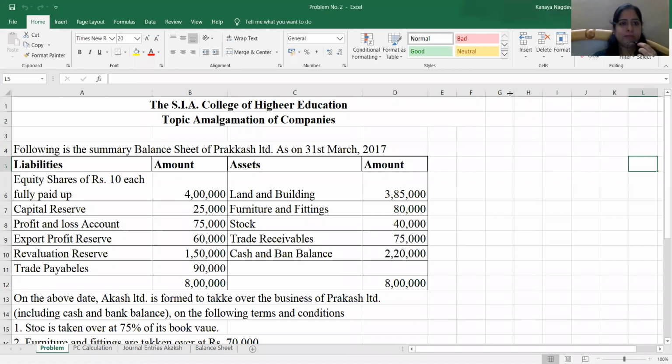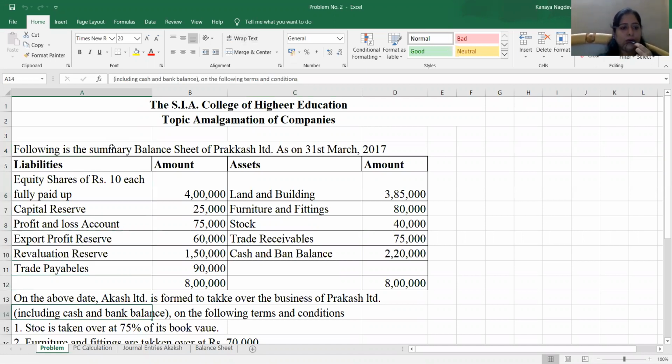Good morning, students. Today we will be covering another problem relating to amalgamation of companies. The problem is given below. Following is the summary balance sheet of Prakash Limited. You can see the balance sheet of Prakash Limited is given. We will see what the terms of amalgamation are.